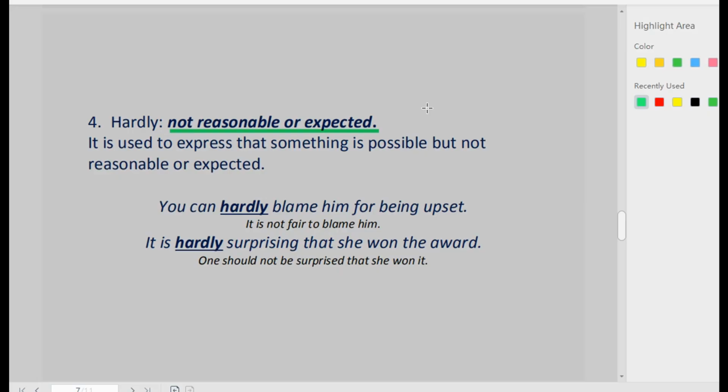It is hardly surprising that she won the award. This means that one should not be surprised that she won the award. It is not expected for you to be surprised that she won the award.